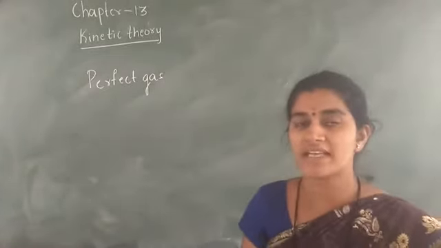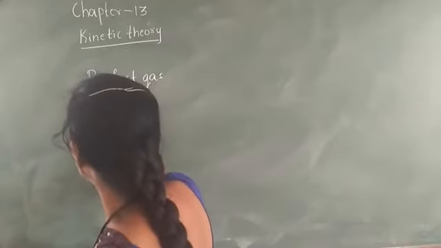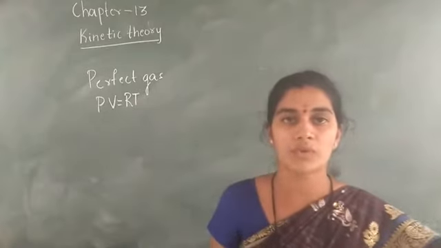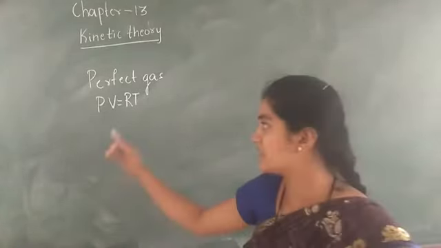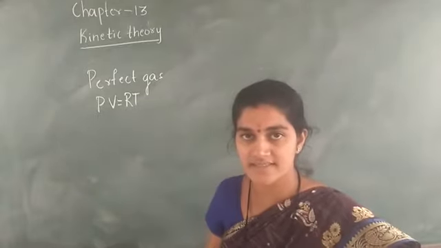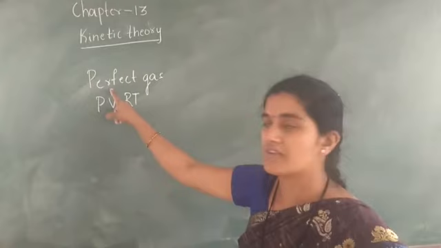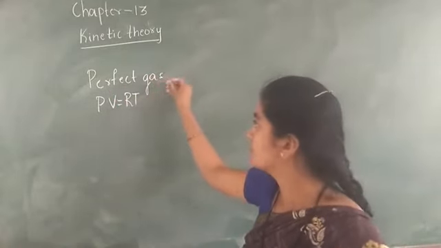In the perfect gas we are considering the equation PV is equal to RT, where P is the pressure, V is the volume, R is the universal gas constant, and T is the temperature. If it satisfies this equation, then we can call it a perfect gas or an ideal gas.